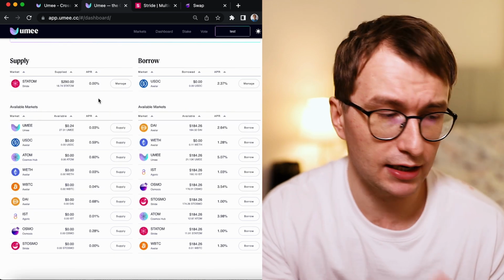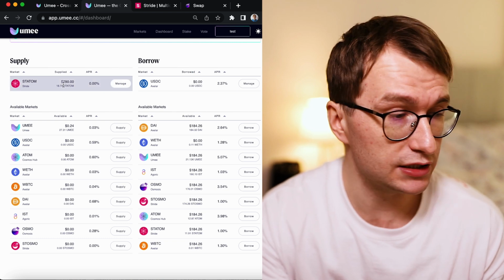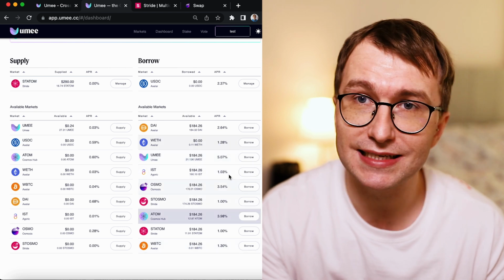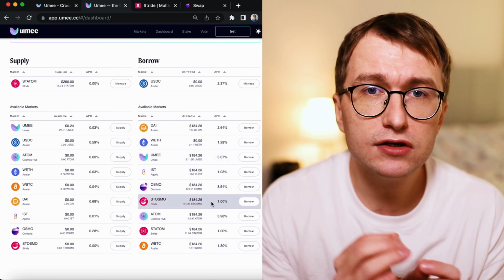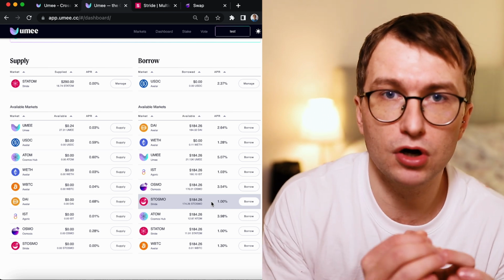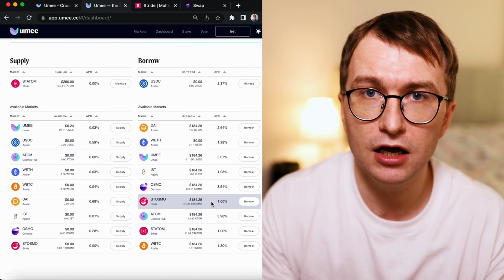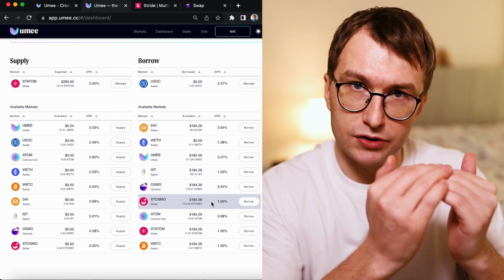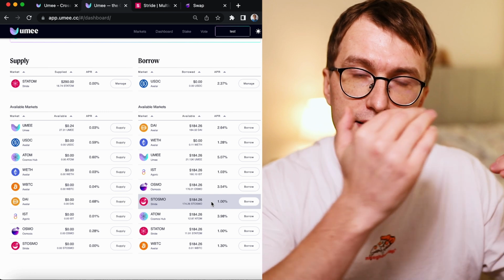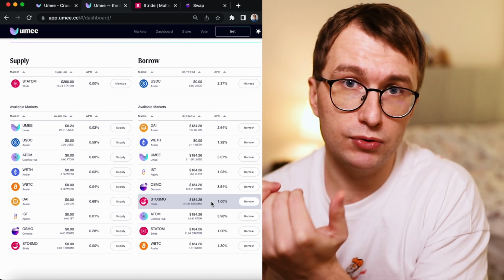So this is important now. I supplied stATOM. It's worth $290 right now, and I can borrow these assets against that. The reason why I'm not going to borrow stablecoin, but I'm going to borrow Atom against that, is because the price relation between stATOM and Atom should be more stable than between stATOM and USDC.